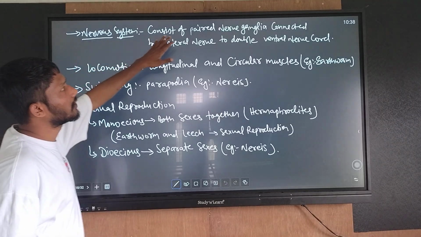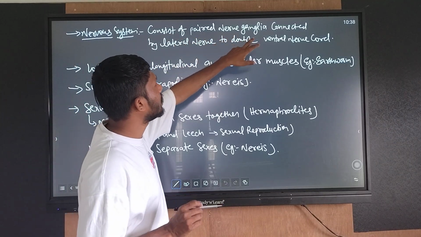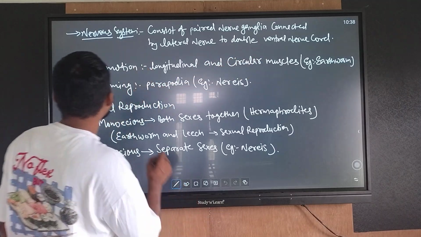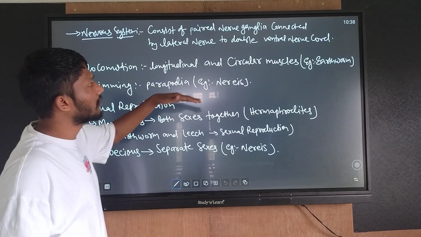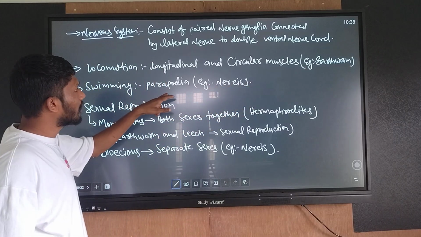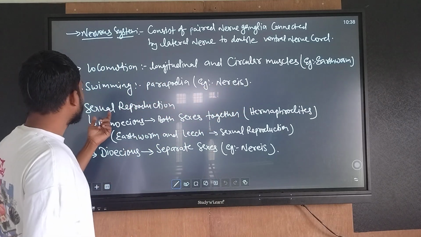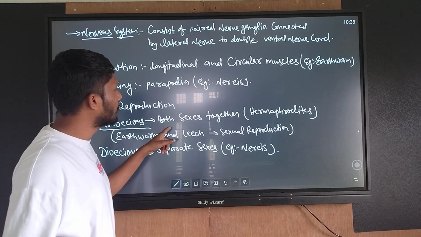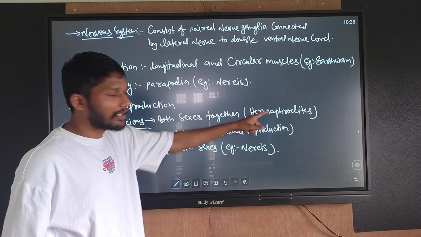Nervous system consists of a pair of nerve ganglia connected to the lateral nerve and double ventral nerve cord. Locomotion: longitudinal and circular muscles, example earthworm. Swimming: parapodia, Nereis. Sexual reproduction takes place; monoecious means both sexes together, hermaphrodites.